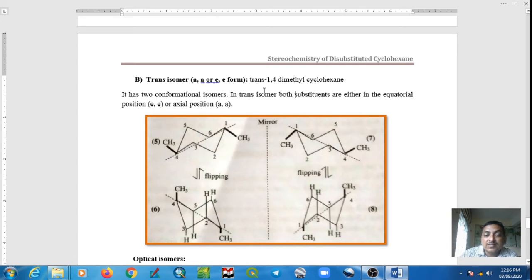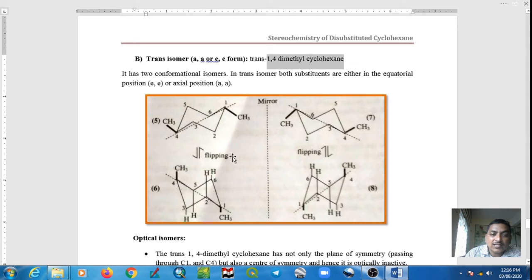So remember, cis 1,4-dimethyl cyclohexane is optically inactive because of a plane of symmetry, whereas trans 1,4-dimethyl cyclohexane is optically inactive because of a plane of symmetry as well as a center of symmetry. So remember, both cis and trans isomers are optically inactive, right? So trans 1,4-dimethyl cyclohexane is optically inactive because of the plane of symmetry passing through the C1 and C4 carbons as well as the center of symmetry.